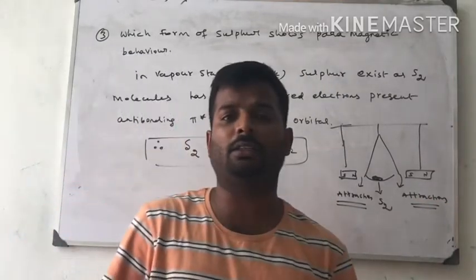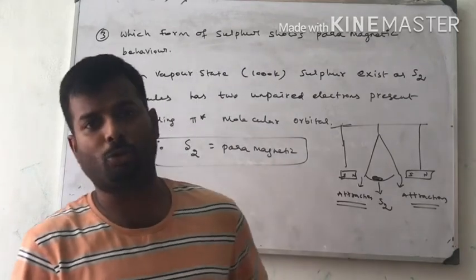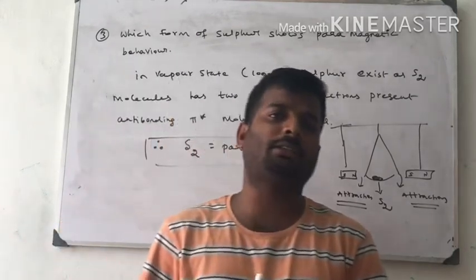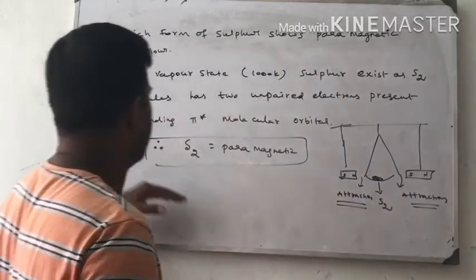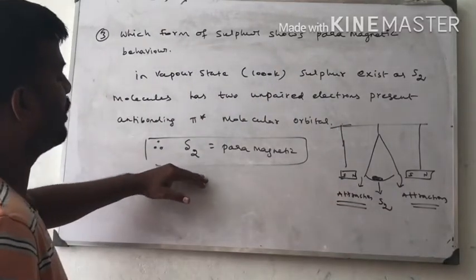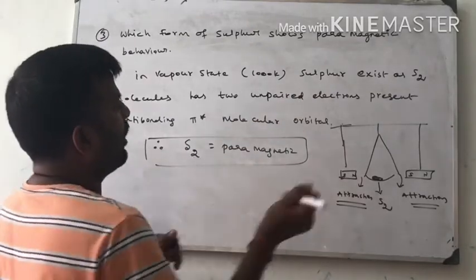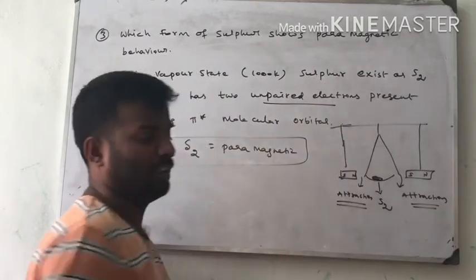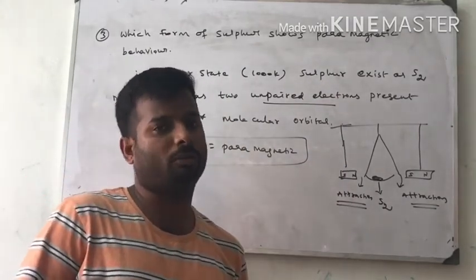A paramagnetic substance is one which attracts the magnetic poles. A diamagnetic substance is one which repels the magnetic force. Paramagnetic behavior of sulfur is due to the presence of unpaired electrons in the vapor state of S2 molecules in the antibonding molecular orbital.